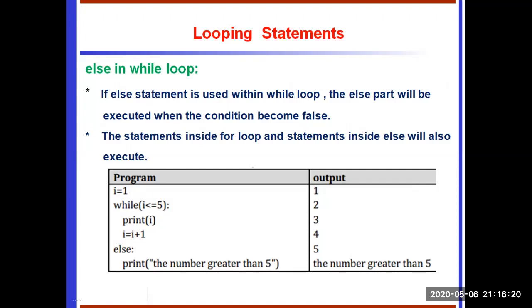So this loop repeatedly executes with i values 1, 2, 3, 4, 5. Once the i value becomes 6, the while condition is false. So automatically the control comes to the else block, and it is going to execute. During the runtime, when the while condition is false, the control automatically transfers to the else block, and the else block also displays. So the else block is also optional in a while loop.